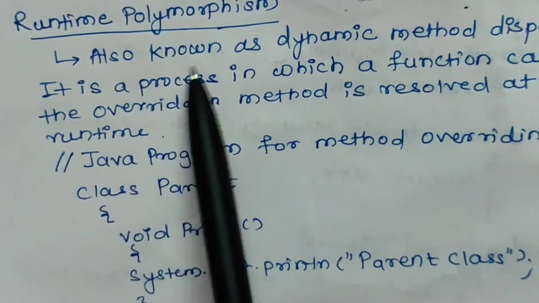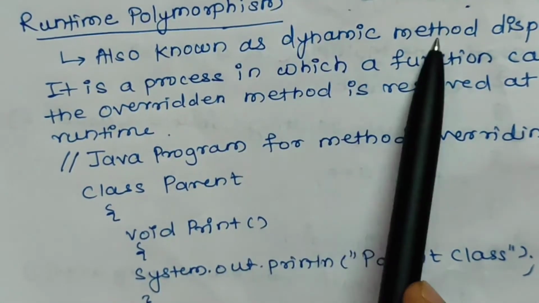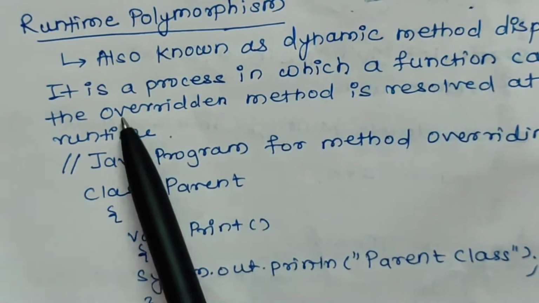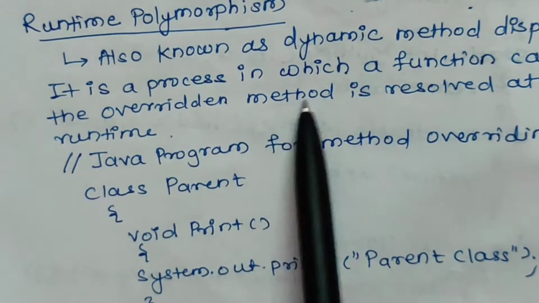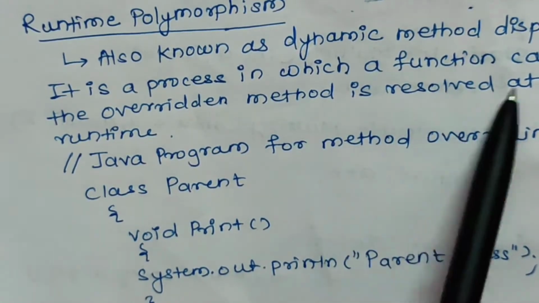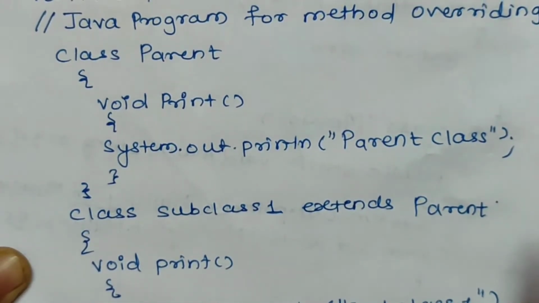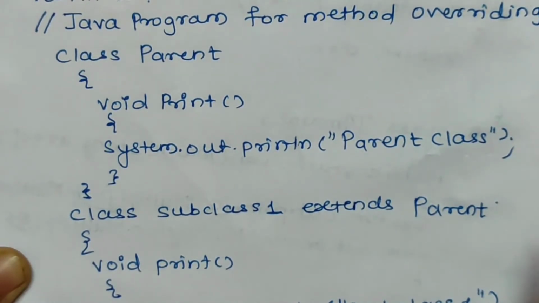Runtime polymorphism is also known as dynamic method dispatch, and it is a process in which a call to an overridden method is resolved at runtime. We will discuss one example of method overriding, and this method overriding will be achieved through inheritance.